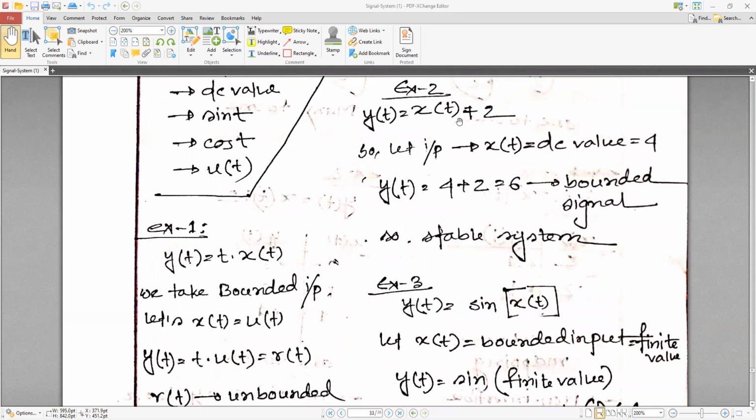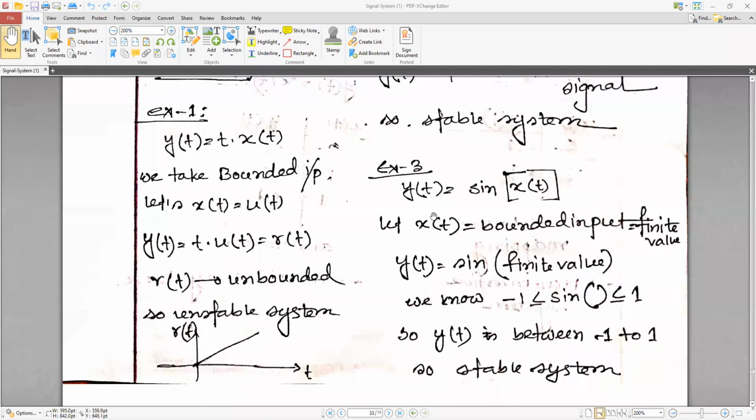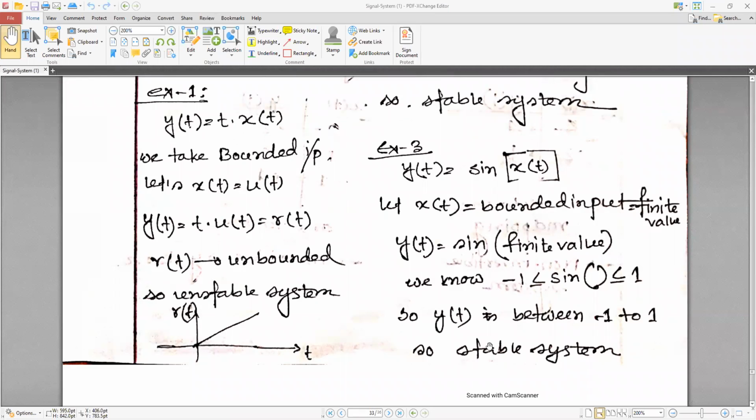And another one, y(t) is equal to x(t) plus 2. Let's take the input as a DC value, let's say 4. So 4 plus 2 is 6, a bounded signal. So this is a stable system. Another example, y(t) is equal to sin of x(t). Sine has a finite value. We know the range of sine is -1 to 1. So the range of y(t) is -1 to 1. So it is a stable system because the output is bounded. Bounded means it has a limitation.